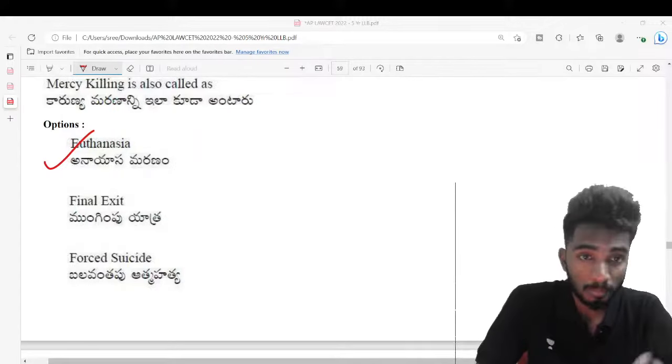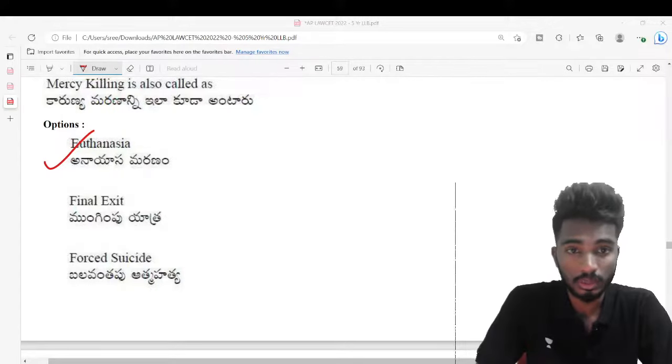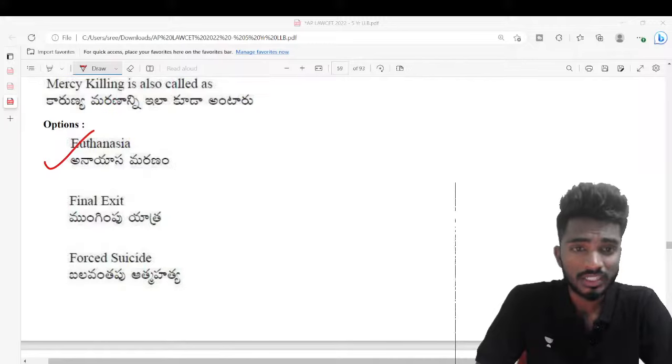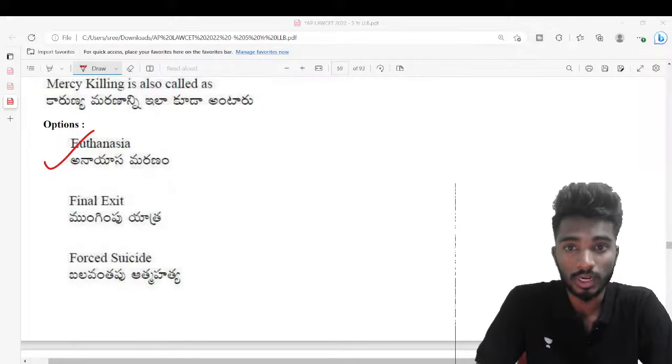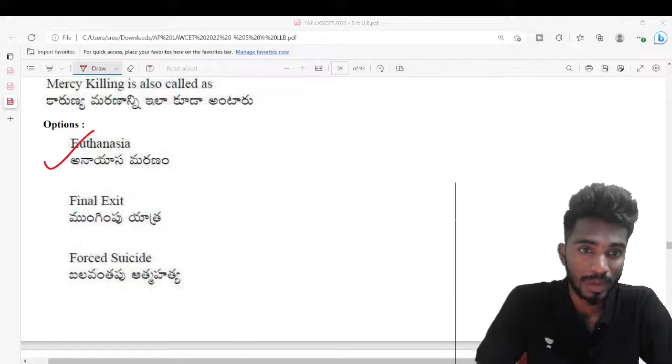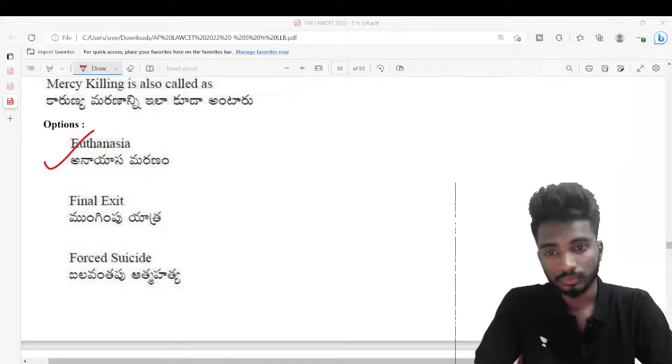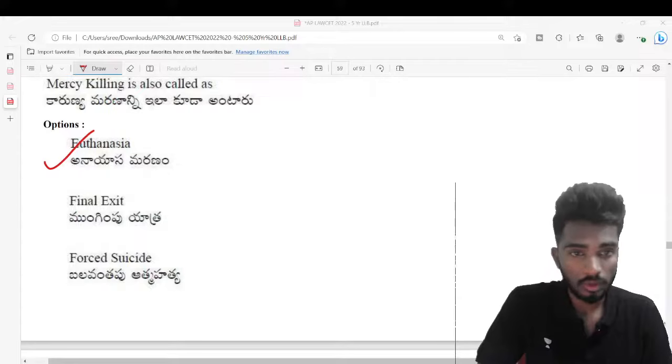So this is not completely allowed in India. Euthanasia is not completely allowed in India. In very exceptional cases, when there are cases of terminal illness, which means if doctors are very sure that you are going to die and there's nobody to look after, then you might go for euthanasia. That has to be passive. So that is how slowly they'll remove you and they're going to kill you. It is not allowed completely in India.